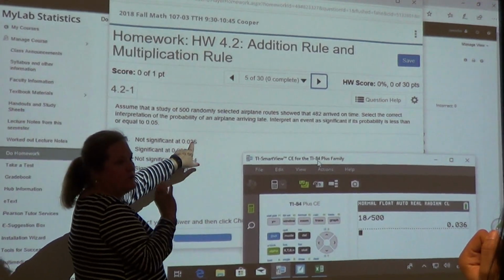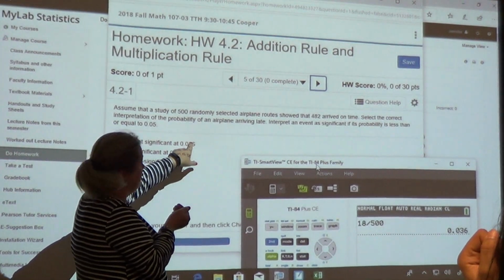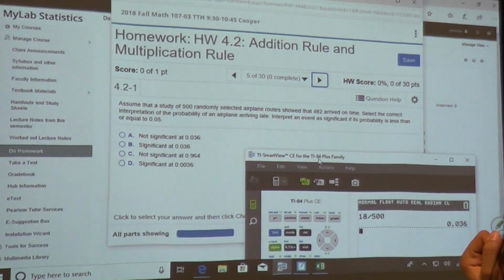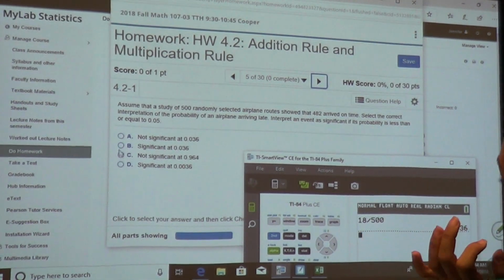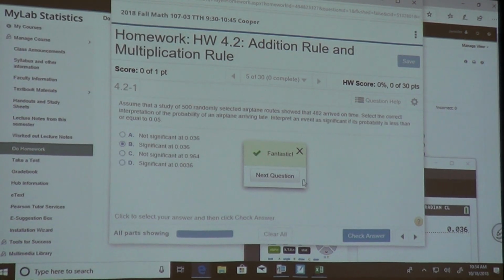This is 3 cents. So it is less than, so it is significant. So if we hit that and check, we got it right. Number three.